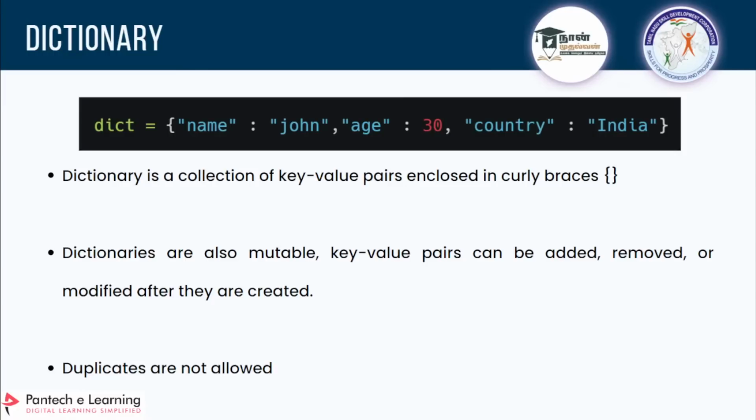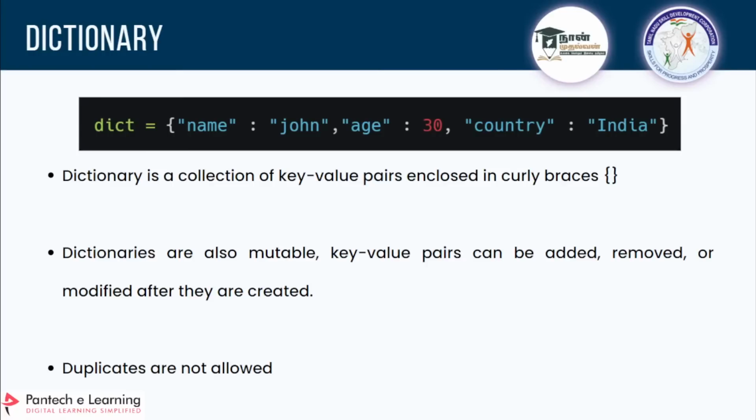A dictionary is a collection of key value pairs enclosed in curly braces. Dictionaries are mutable, which means key value pairs can be added, removed or modified after they are created. It is not like a tuple. You can modify it, no issues. But duplicates are not allowed. That's what the thing with a dictionary is.